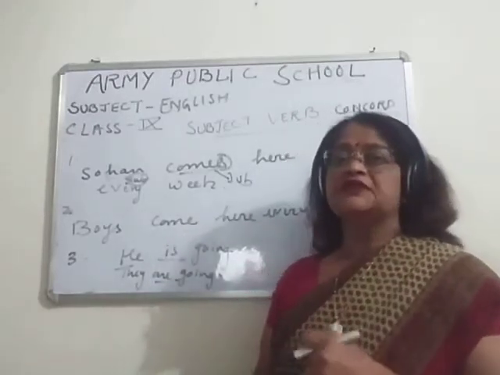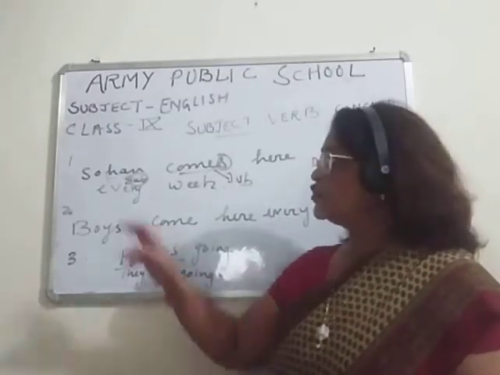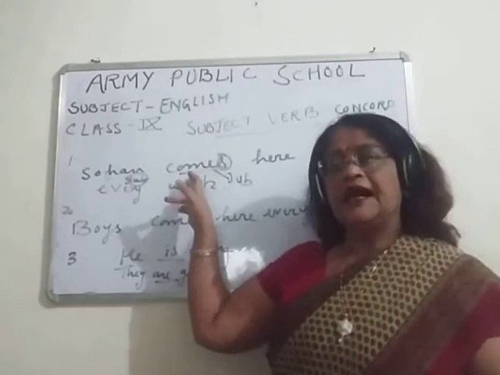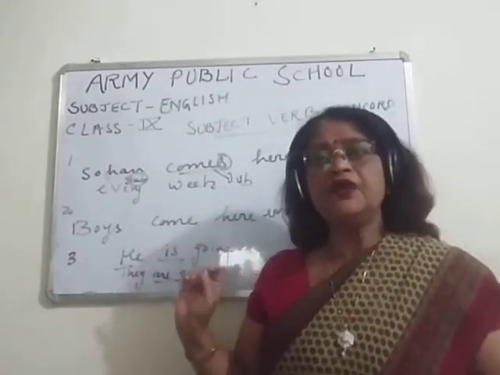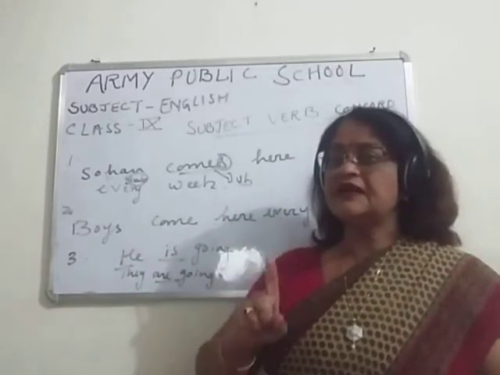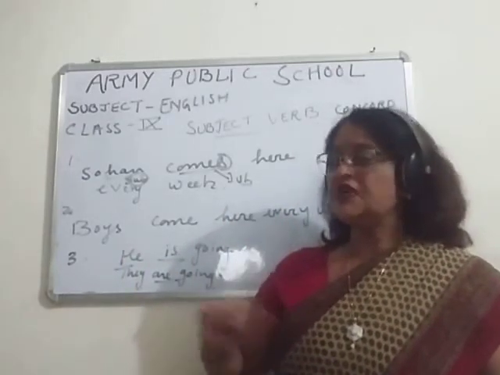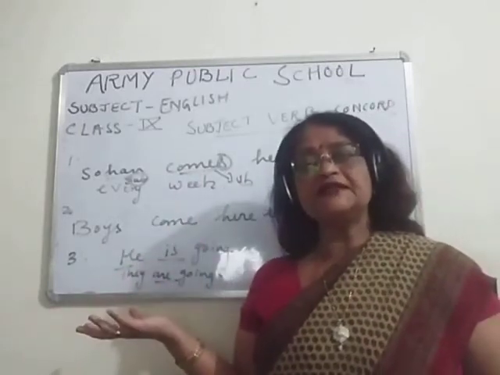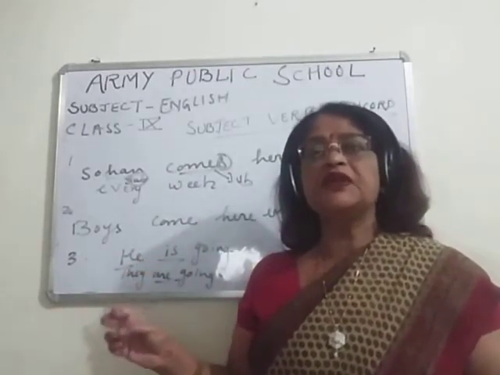Now comes, children, s is added here. Sohan is singular, so we are putting a singular verb. And in a singular verb, what do we put? We put s. So Sohan is singular. With a singular subject, we always put a singular verb. How do we know that it is a singular verb? Because we are putting s here.